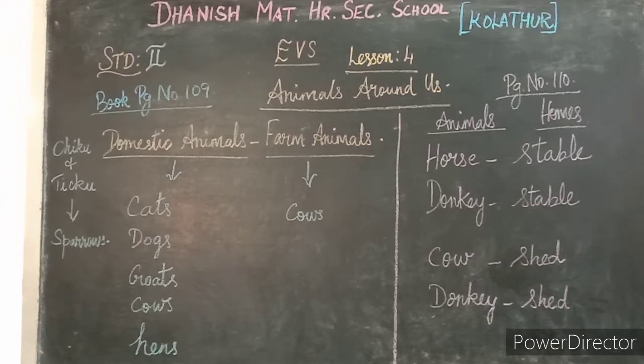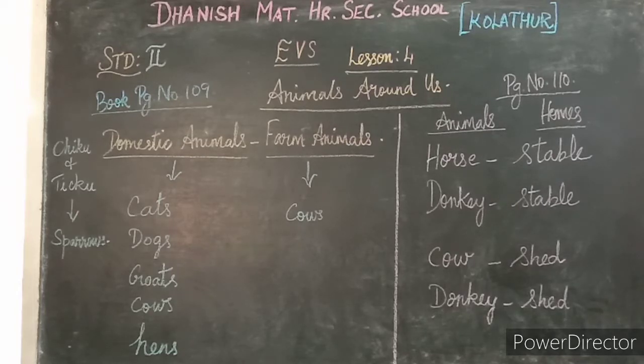Have you studied the lesson which I had taught you in the last class? That is lesson 3 I taught you, right? What is the lesson name? Tell me what is the lesson name? What happened? Open your mouth and say what is your lesson name? Lesson 3, plants around us. What is the third lesson name? Plants around us. So, I'll give you the notes. You have to write that in your class workbook.